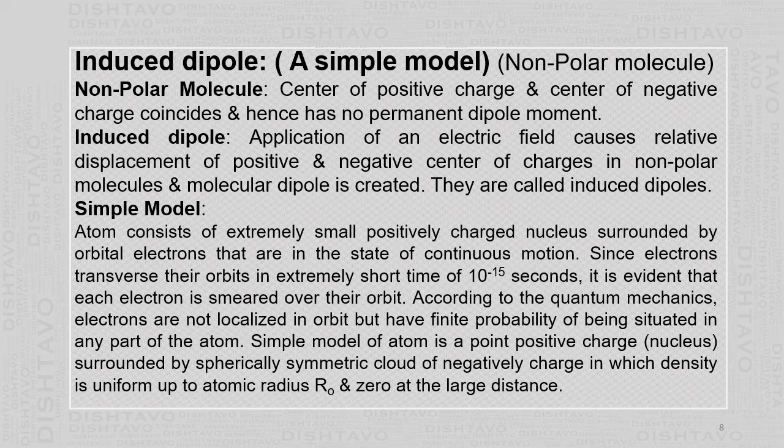And then we have that probability. In fact, what comes is the Schrodinger's wave function, modulus square of that: the probability of finding the electron at some point. At some point it is very high. At some point there is no probability of finding it. In between there is some probability of finding it. So there is a finite probability of being situated in any part of the atom.